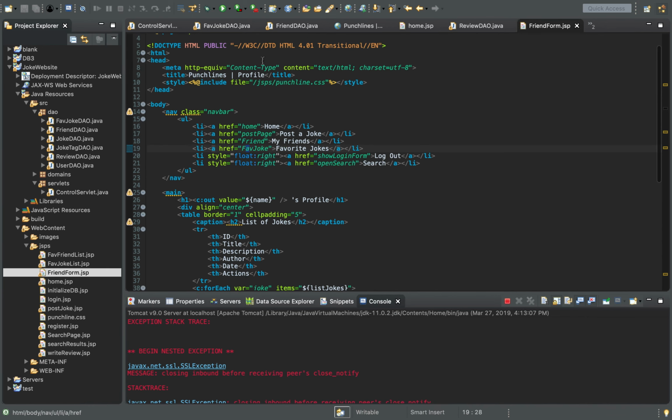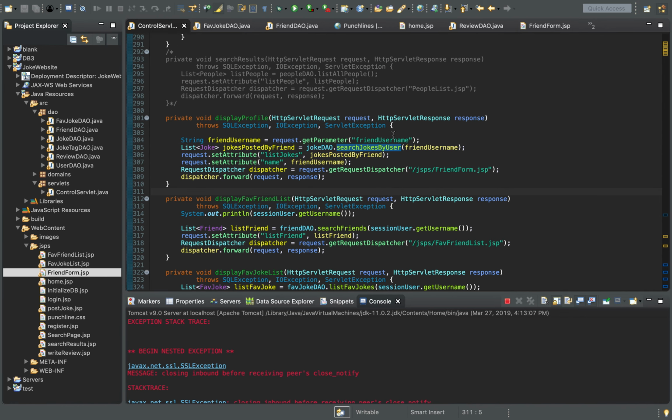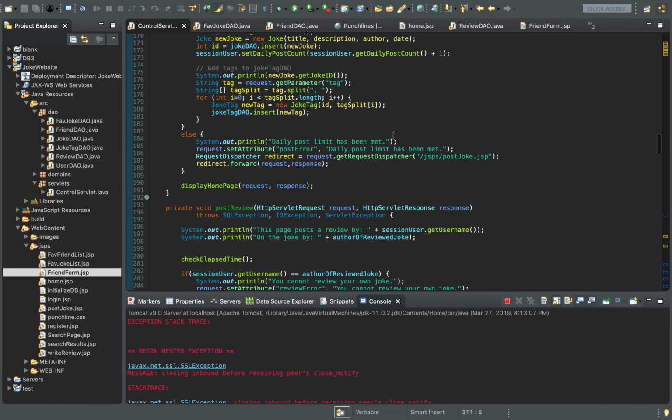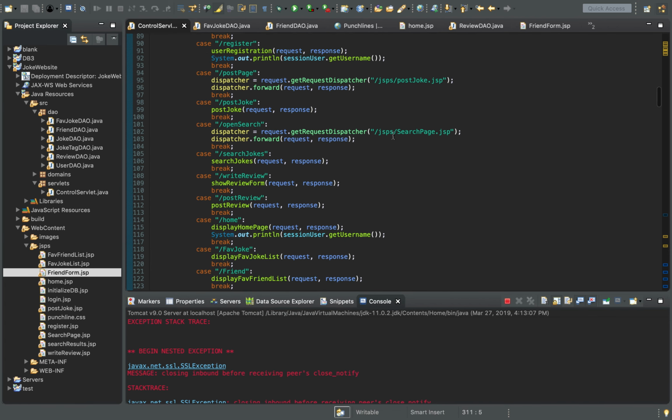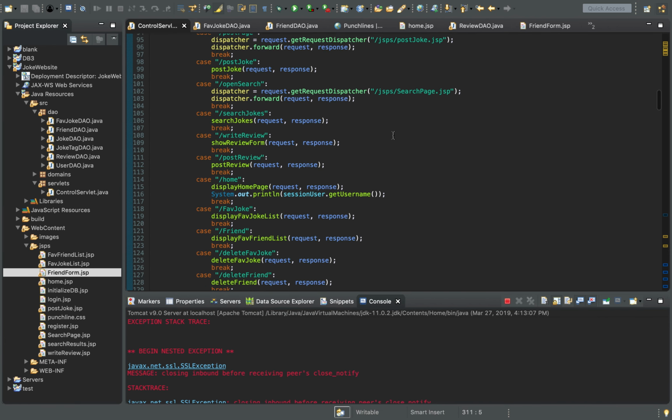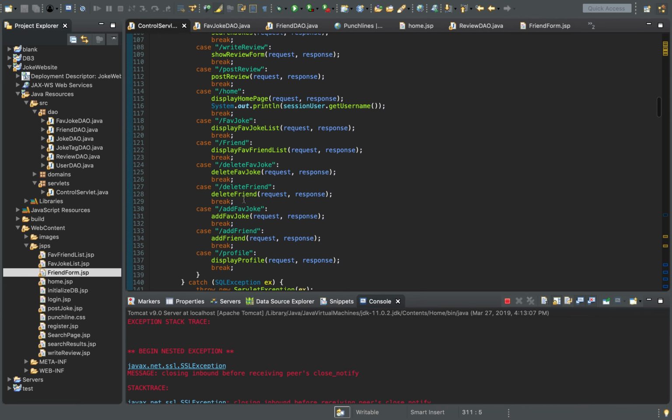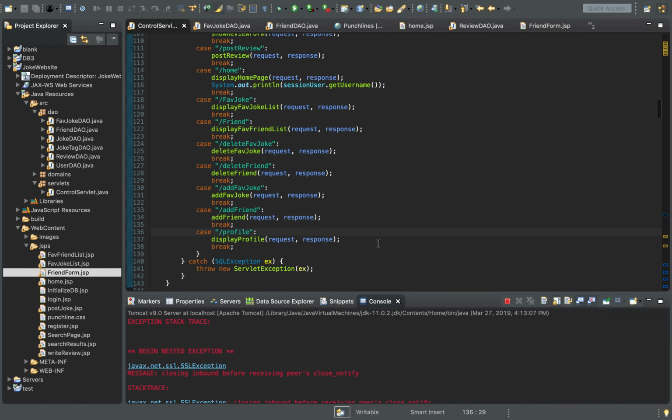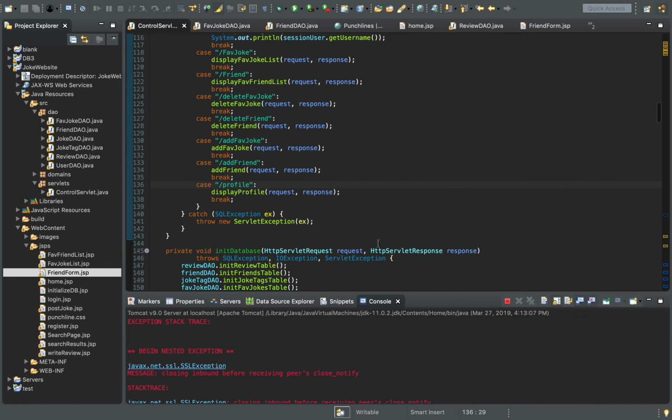So it gets displayed through this JSP, and basically these all occur through an action. There's a lot of case statements, but it's in here. So I'm deleting friend, deleting favorite joke, add favorite, profile display, and it just calls the function that I explained. And that is all, I'm pretty sure, that I have done. Thank you, Dr. Liu. I think we're all set.